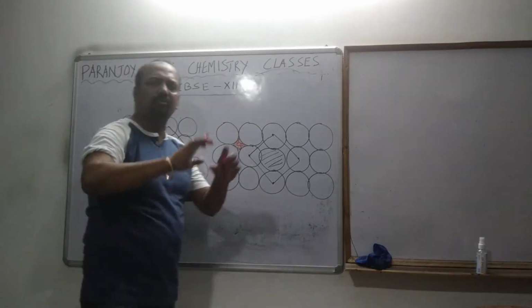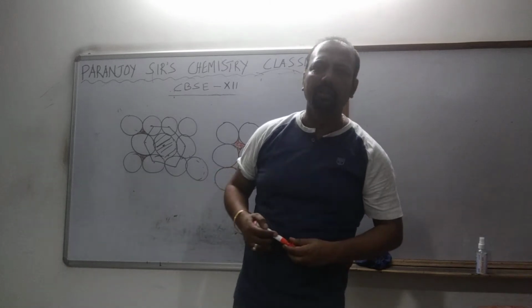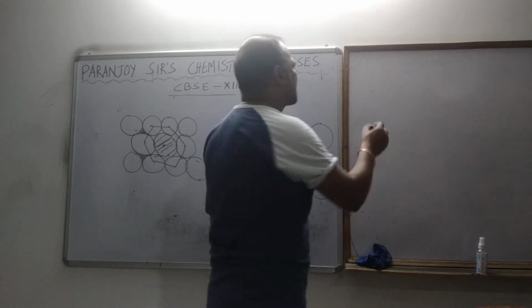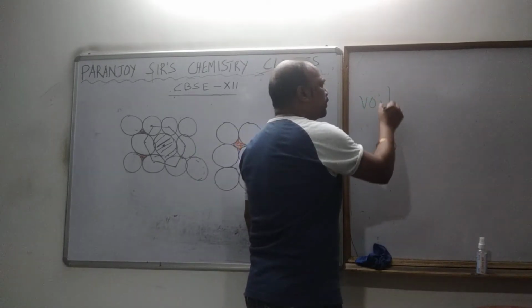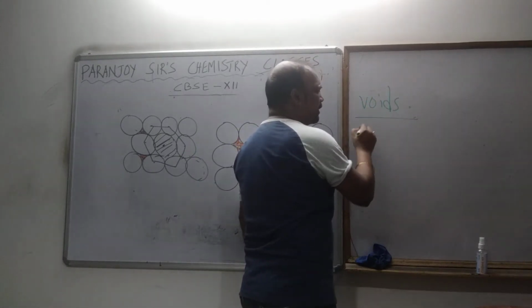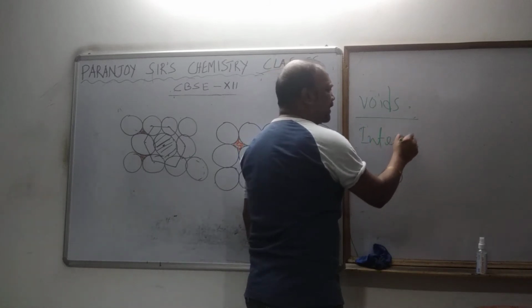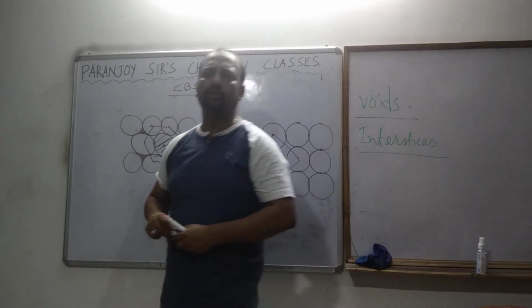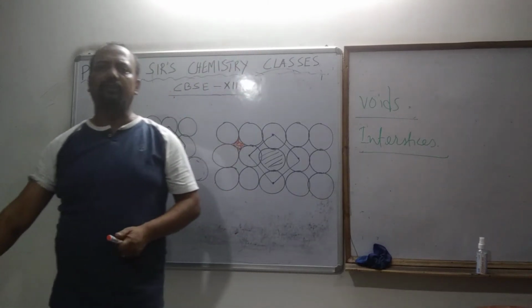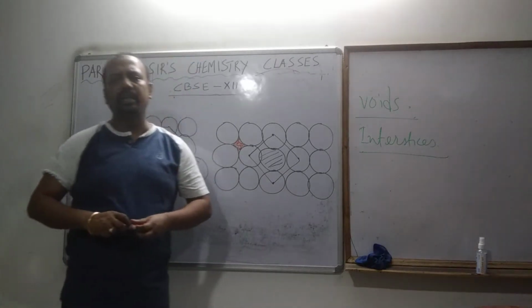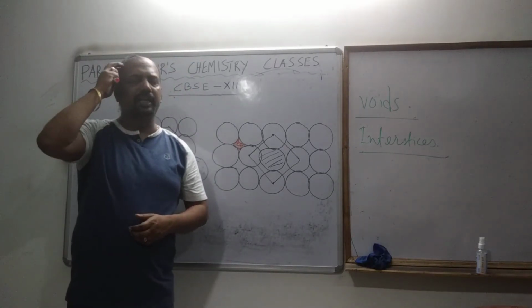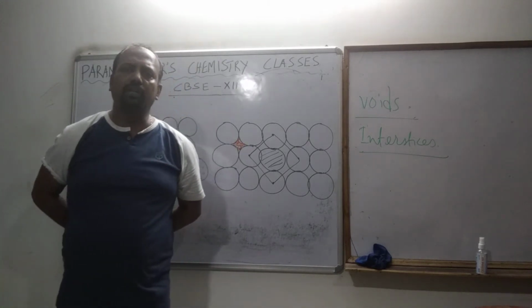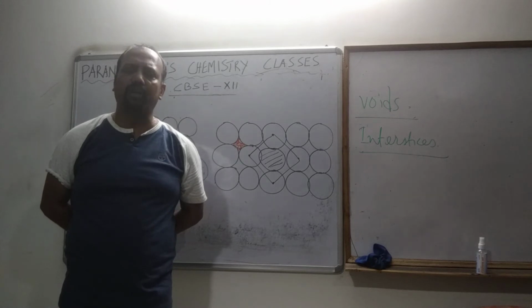These empty spaces while close packing are called voids, or we call them interstices. So in two-dimensional packing, two types of voids can be generated. One is for the square close packing, where the nature of the void is a square void. Another is for hexagonal close packing, where the nature of the void is a triangular void.